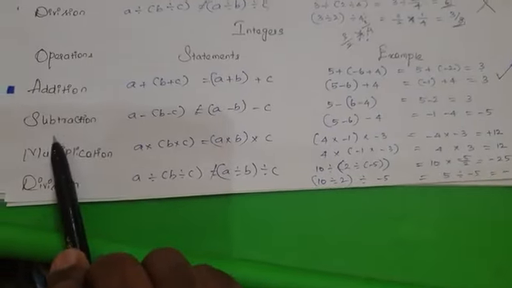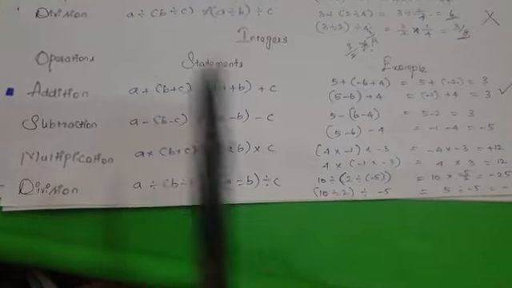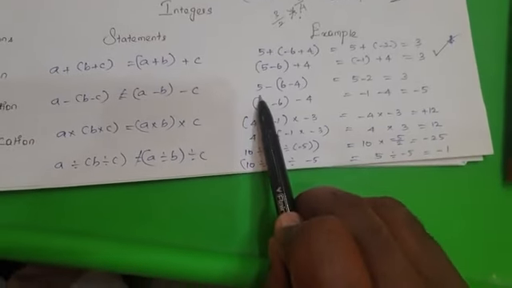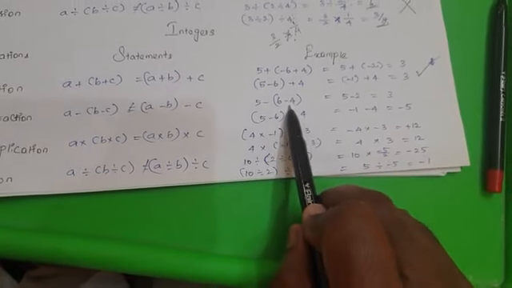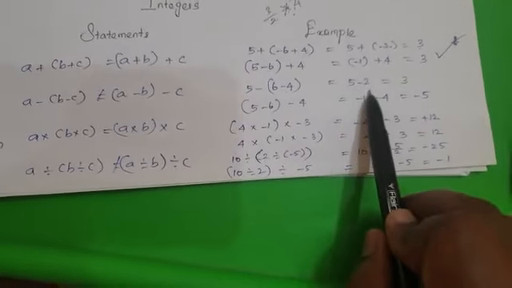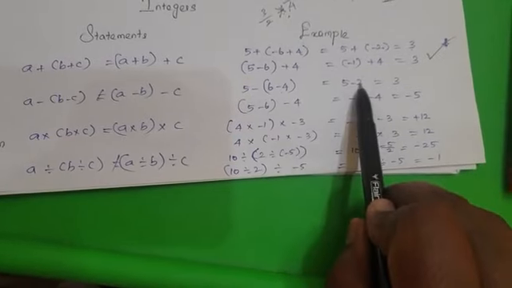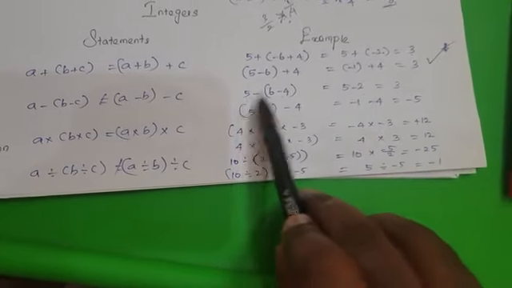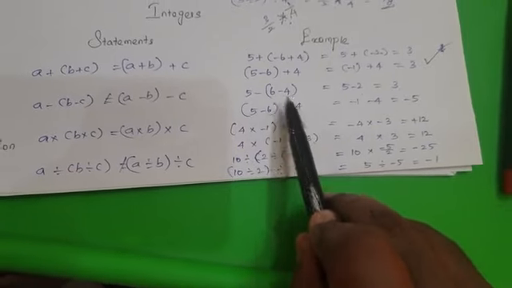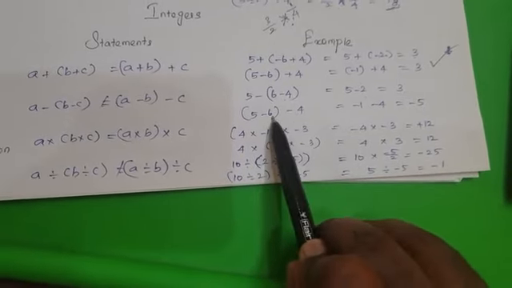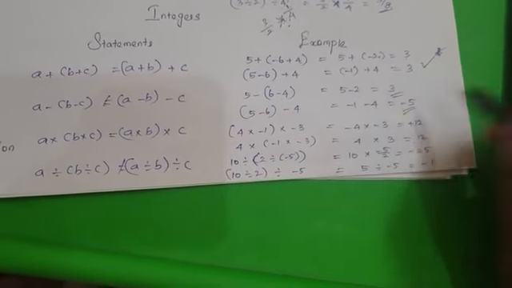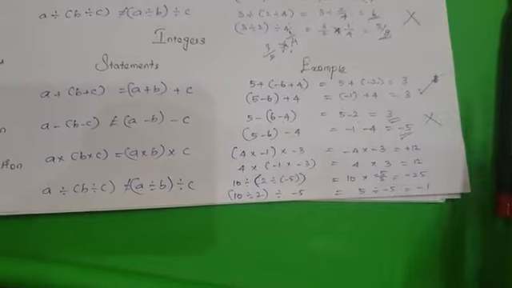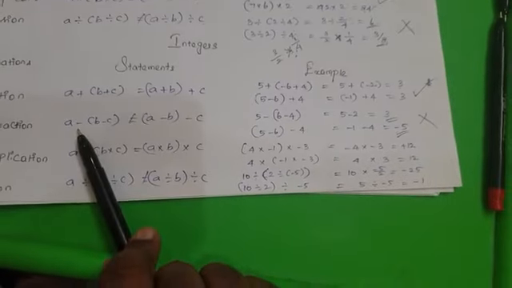When you come to subtraction, it will not satisfy, as we already know. So how to solve it? We see the example, taking the same numbers: (5 - 6) - 4. 5 minus 6 is minus 1, minus 4 is equal to minus 5. When you change the grouping, 5 - (6 - 4) is 5 minus 2, which results in 3. The resultants are not equal, so it will not satisfy. So the associative property of subtraction for integers is not satisfied.